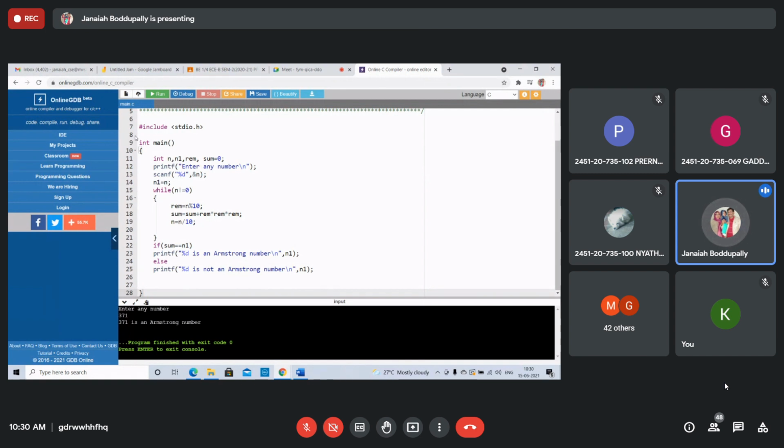Right? Understood? Strong number. Strong number is 145: 1 factorial plus 4 factorial plus 5 factorial. That is again 145. That is called a strong number. Right?